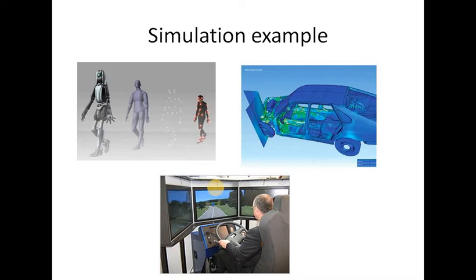As you can see, the first diagram shows a structure. We are using some sensors on the body, and the second is a car crash model. In the third, the user is actually driving a car. In this third diagram, a simulation is an approximate imitation of the operations of a process or system. It defines its operation over time.